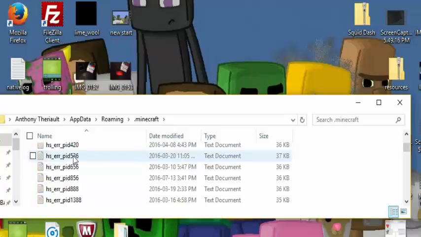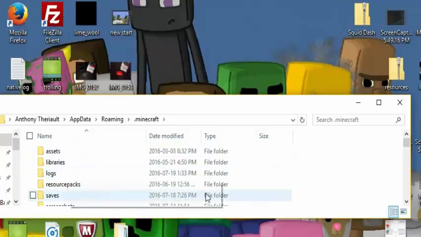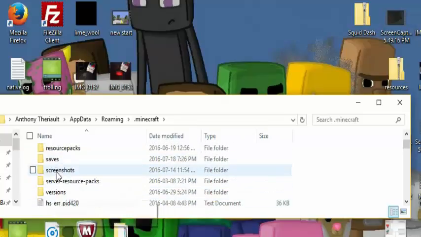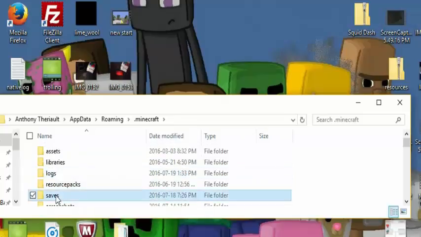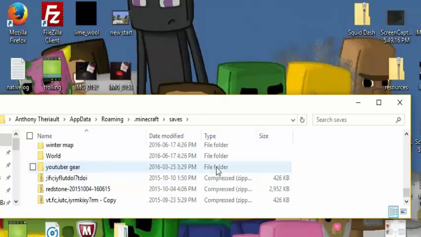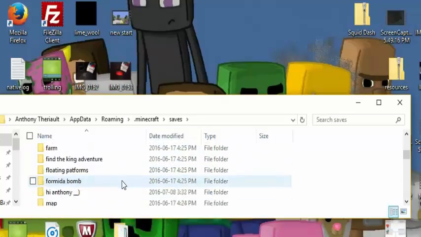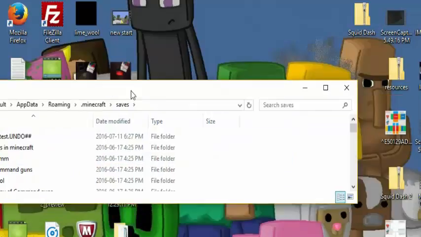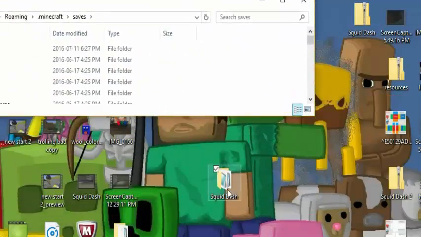Just double click, and here you can see all these things, like resource packs. But you're just going to find saves. It should be the 5th from the top, unless you have other things that you added on. But saves, pretty easy to find. It's always going to be near the top. Now these are all your worlds. I wouldn't suggest touching these or fiddling with them, because that could de-save your world.